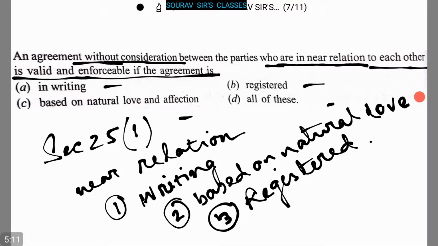So here the option D, all of this, is the correct answer.